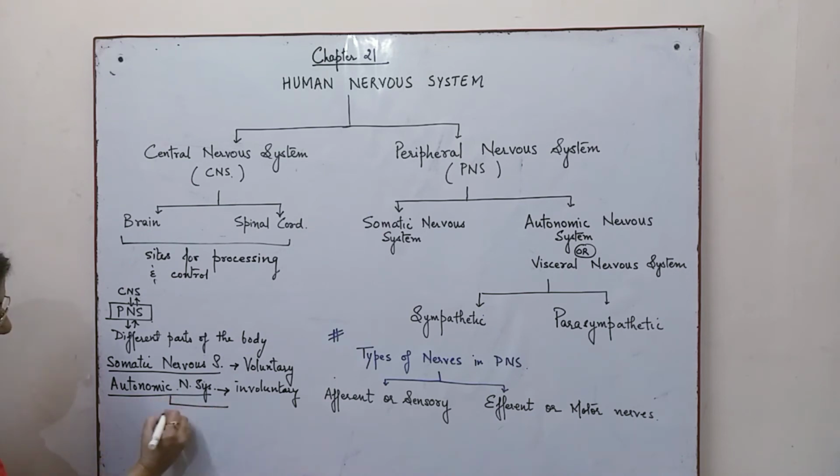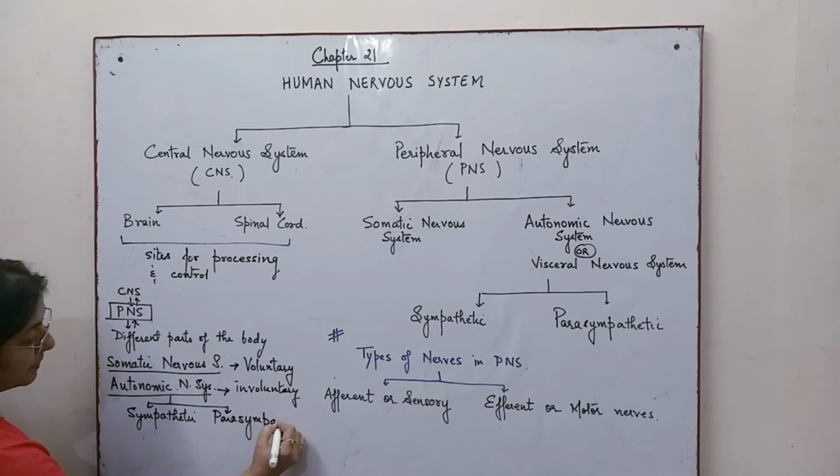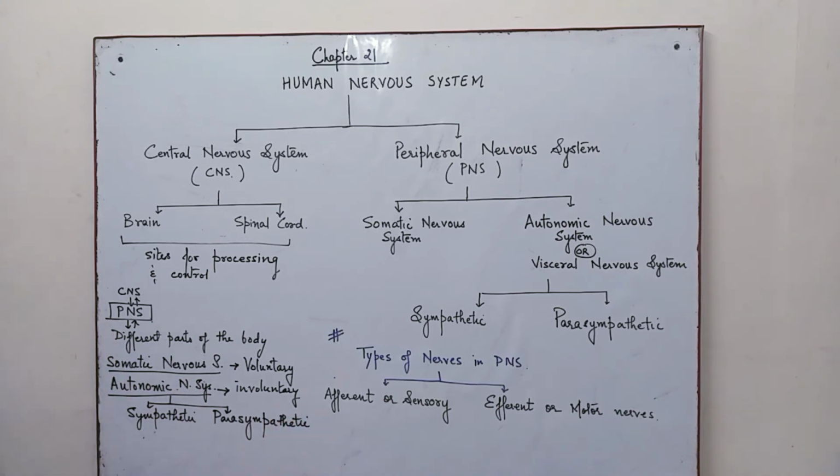Autonomic nervous system has been classified into sympathetic and parasympathetic. Now, what is meant by sympathetic and parasympathetic when we talk? You must have heard the term before. Sympathetic is actually the type of nervous system. Remember, it is all involuntary. Now, it has to take place on its own. So, we are dividing the autonomic nervous system into two again.